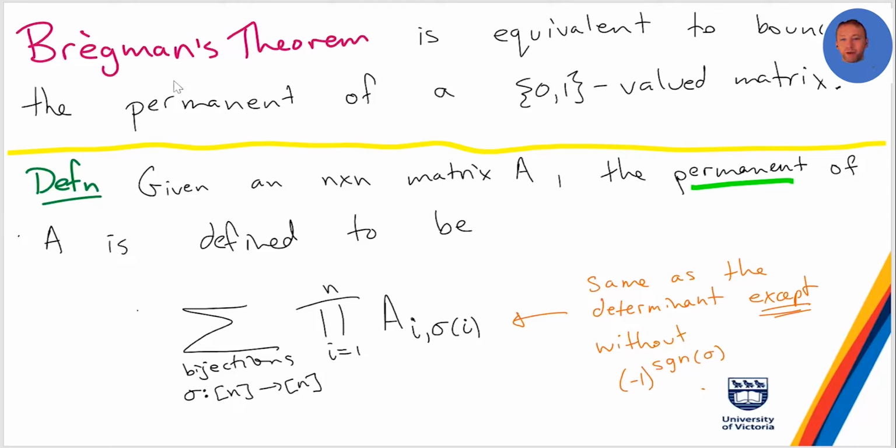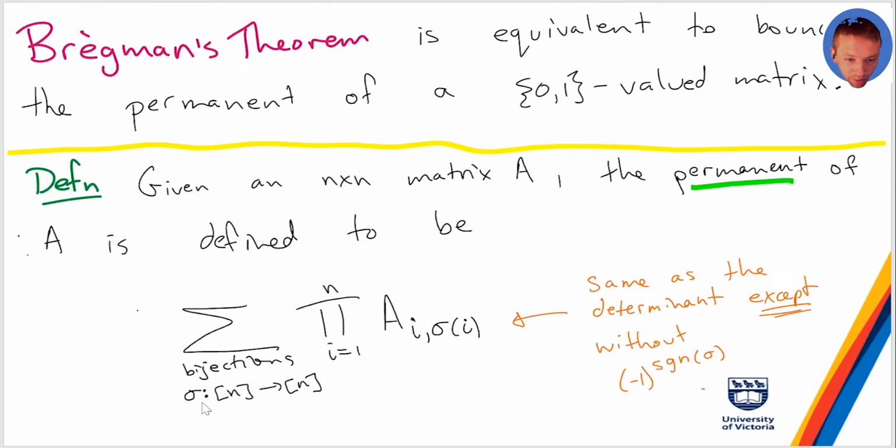So basically the permanent of a matrix is kind of almost the same thing as a determinant, except in a determinant there's some sort of -1 thing. But let me tell you properly what the permanent is. Suppose I have an n by n matrix A. Then the permanent of A is defined as follows.